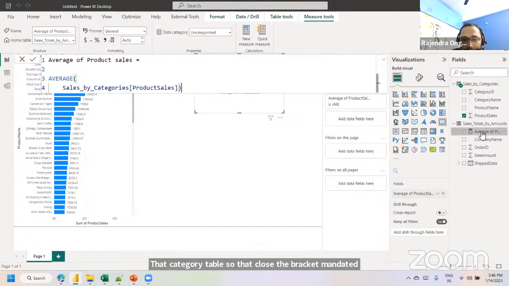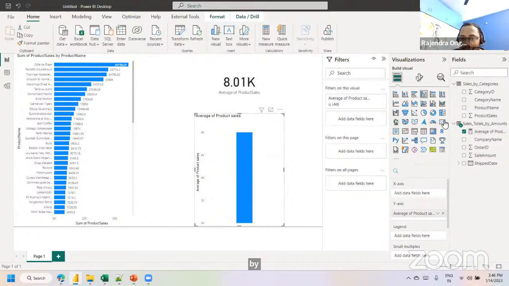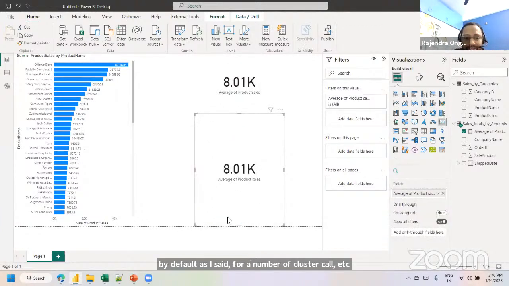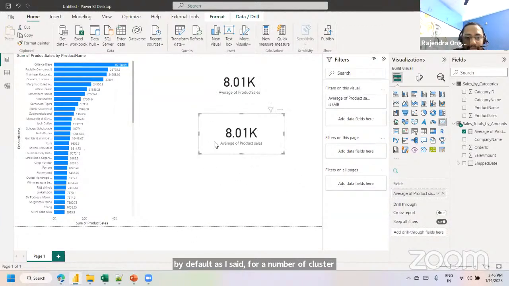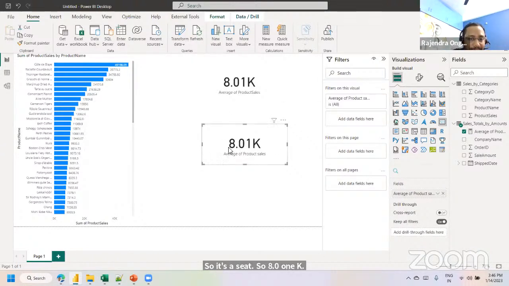If you drag and drop this one, by default, as I said, for a number it is a clustered column chart, let me convert to a card visualization. So it's the same. So 8.01K. And another one which I have placed here is 8.01K.